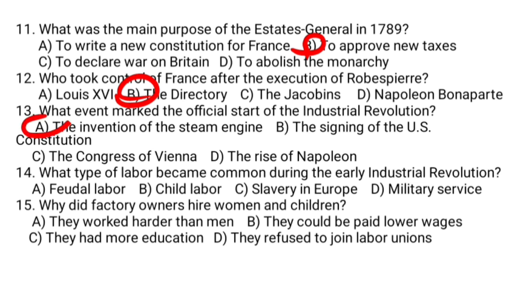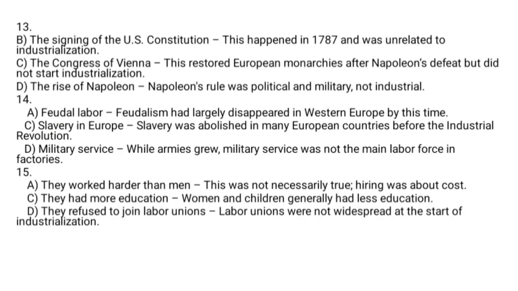While armies grew, military service was not the main labor force in factories. So, B. Child labor was the type of labor that became common during the early Industrial Revolution.